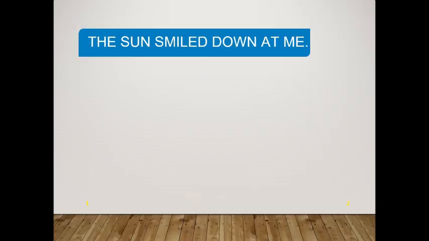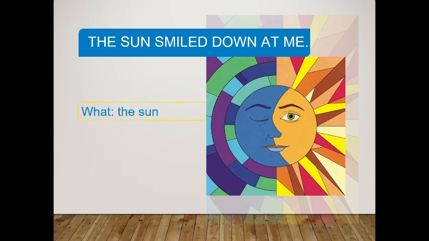The sun smiled down on me. That's a really nice one, and I would think this one's one that you might want to keep in mind, because the sun is something that I associate with our focus text, the open sea. So maybe we could keep this one in mind if we have to come up with an example relating to our poem. The sun smiled down on me. What is the thing? Yep, it's the sun. And what is it doing? Smiling.